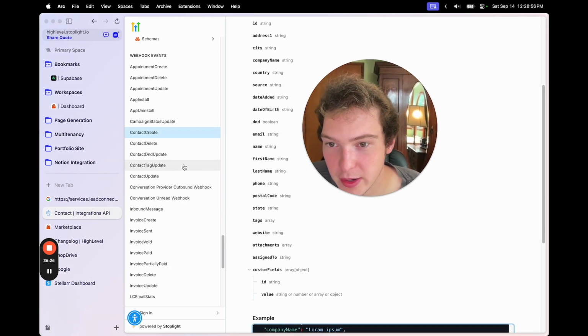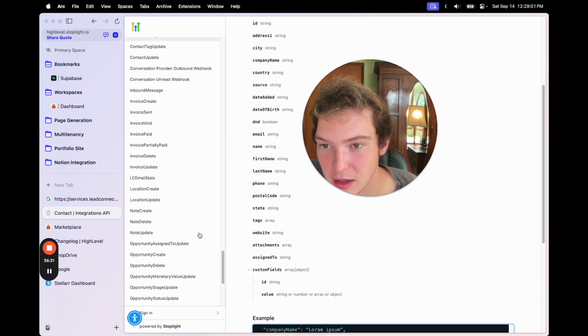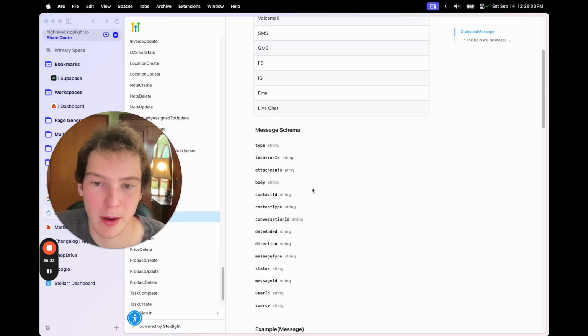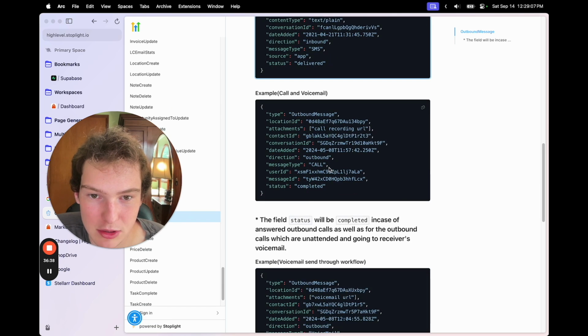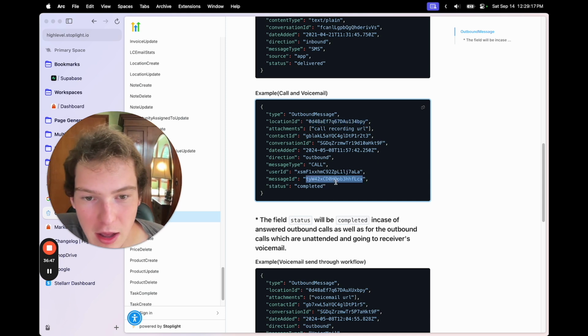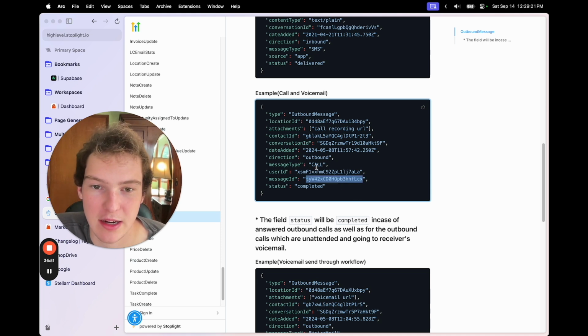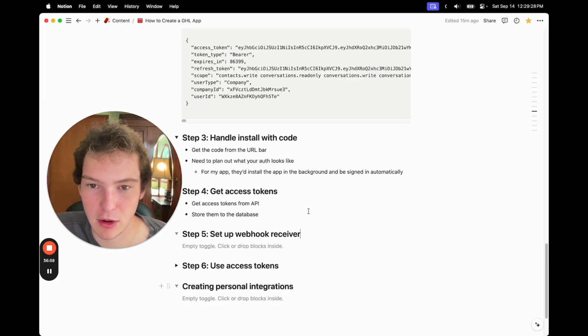So for me, we have inbound messages. Let me see if I can find inbound, outbound. I'll just go outbound message. These are the type of payloads I'm getting. So it'll tell me the type. So we'll see a phone call type, and then we'll see the contact ID and the location ID. And from location ID, I can get the company ID to charge the company for the call. And then we get message ID, and we also get attachments, which is the call recording URL. So yeah, that's the webhooks. Hopefully that makes sense.